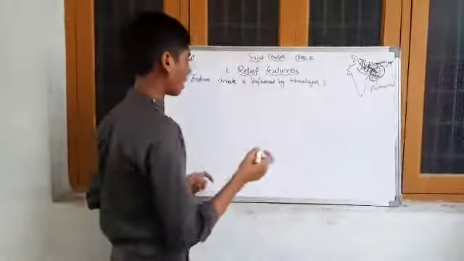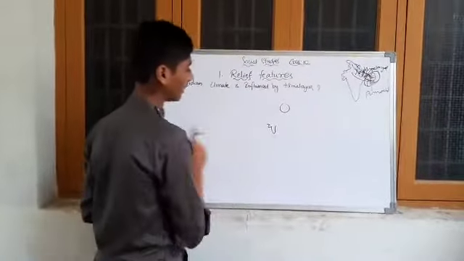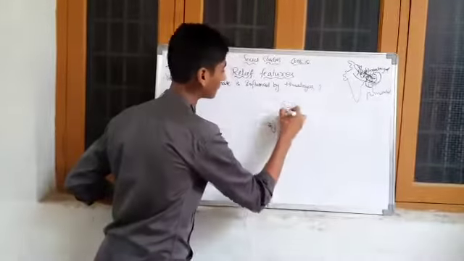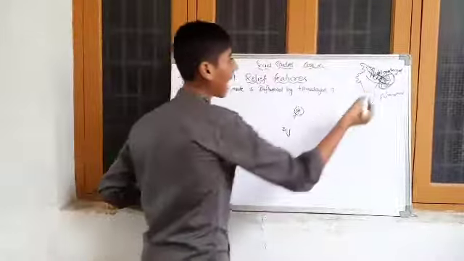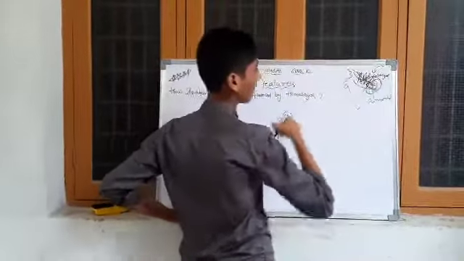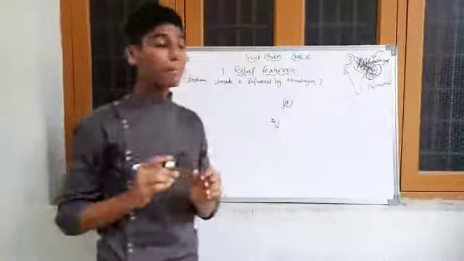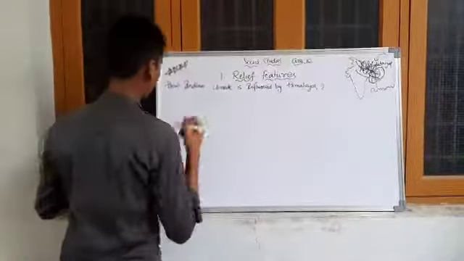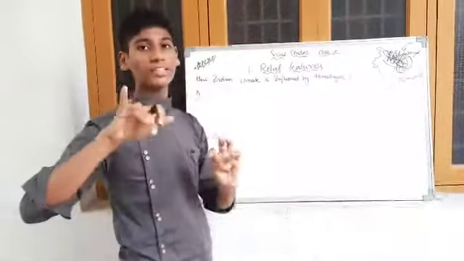From Eurasia, this is India, the cold winds arise, and whenever the cold winds come to India, the Himalayas act like a barrier. First point, it's very important: yes, the Indian climate is influenced by the Himalayas.